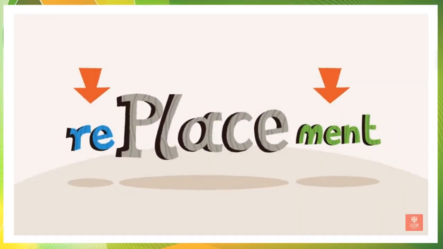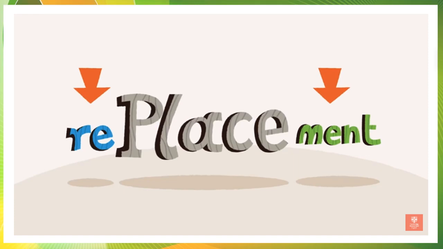You can see an example of a word in which we have added a prefix as well as a suffix, and then we have got a different word. See, the root word is place. If you add the prefix re to that, then it will be replace. And if you add ment at the same time, then you have got a very different, totally new word, replacement. To change somebody, to change someone, you have replaced someone. Replacement, त्याच्या जागी दुसरा येणे.